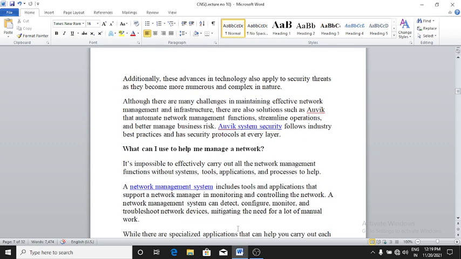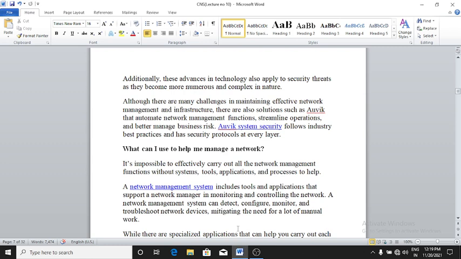Additionally, these advances in technology also apply to security threats as they become more numerous and complex in nature. Although there are many challenges in maintaining effective network management and infrastructure, there are also solutions such as Auvik that automate network management functions, streamline operations, and better manage business risk. Auvik system security follows industry best practices and has security protocol at every layer.